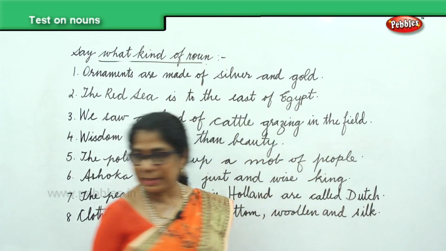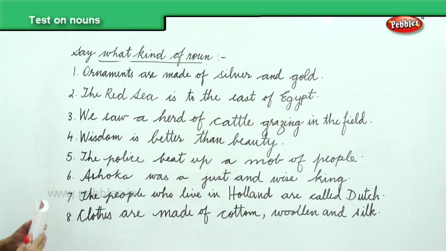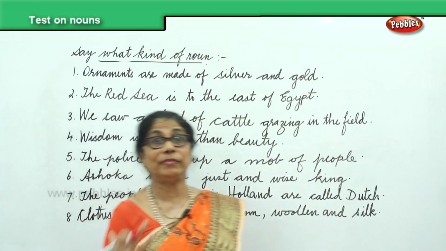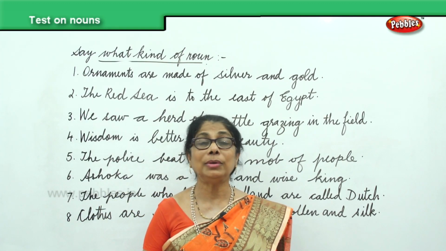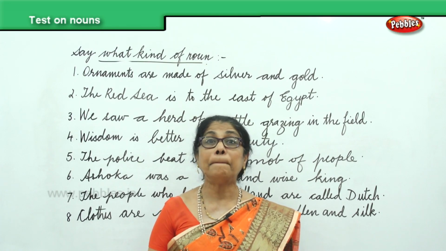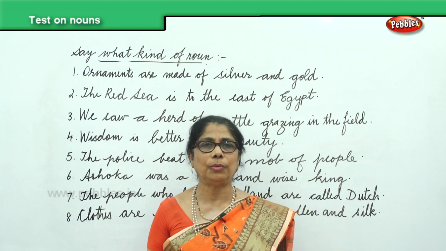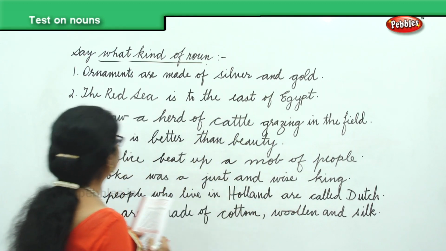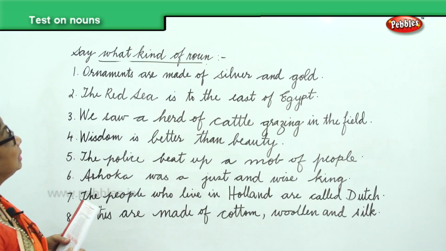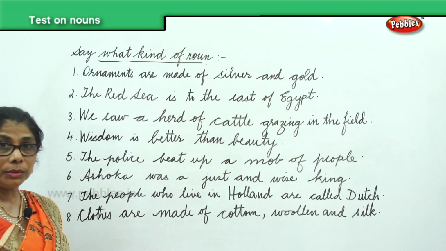Now let's look at all these sentences and learn for ourselves what kind of nouns we have learned. We learned about common noun, proper noun, collective noun, material noun, and we also learned abstract noun. Let's take each sentence by itself and see for ourselves. Now, ornaments are made of silver and gold.